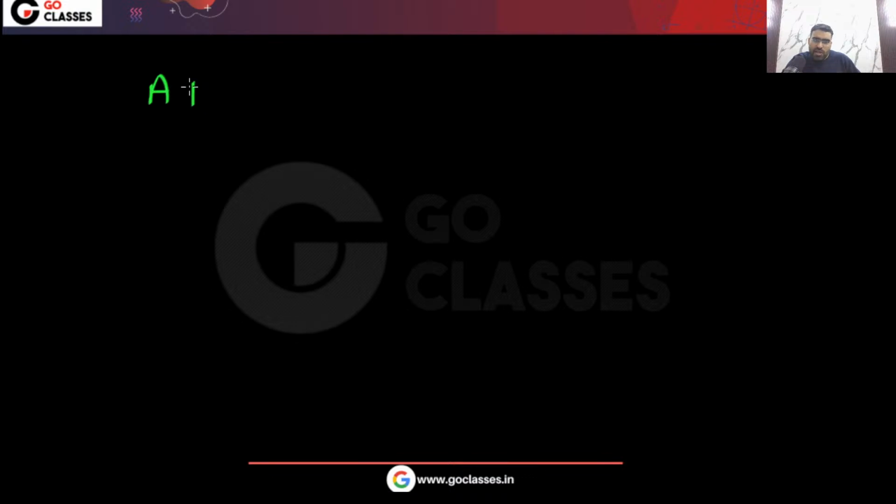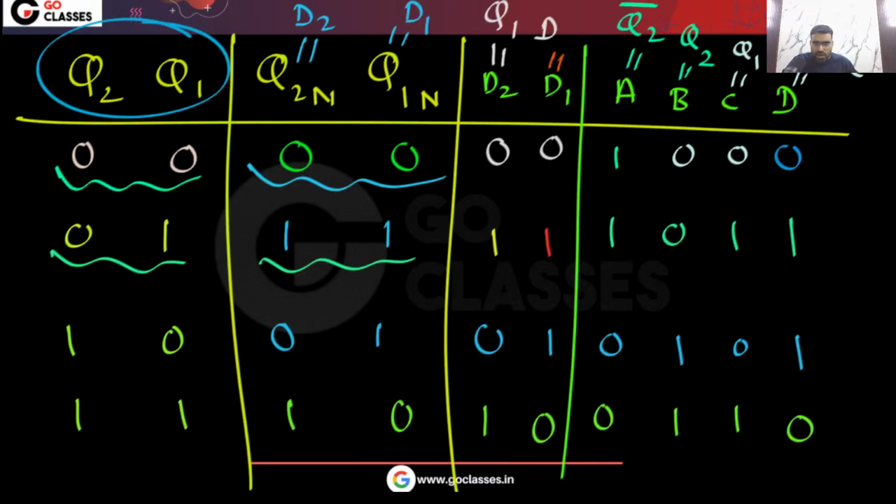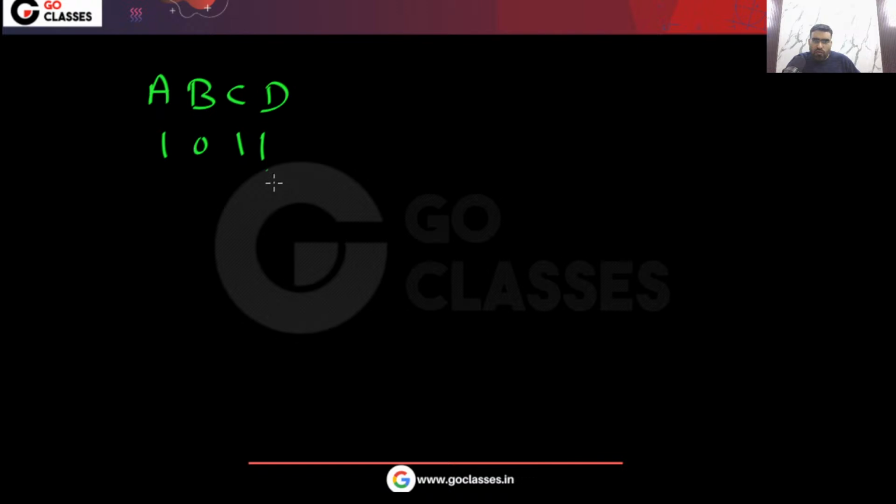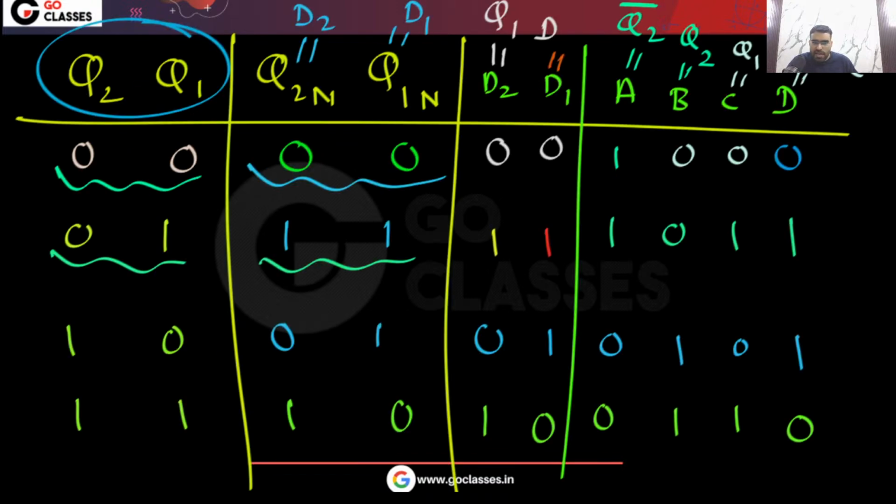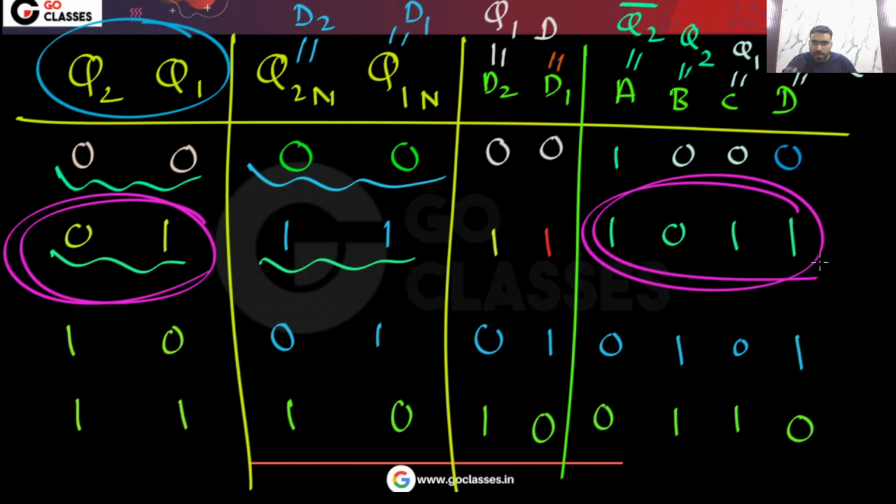Okay, let's focus on the ABCD. If your ABCD value is this, 1011, then in the next cycle, the ABCD value will be what? You can easily see that in the next cycle, the ABCD value will actually be 0110, because if you are in this state, then this is the ABCD value.